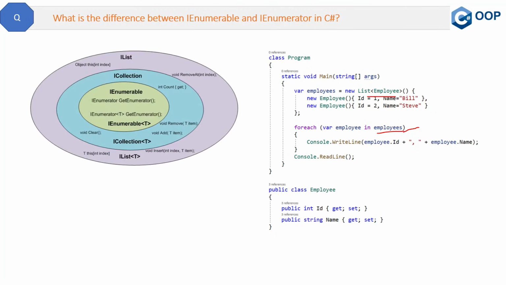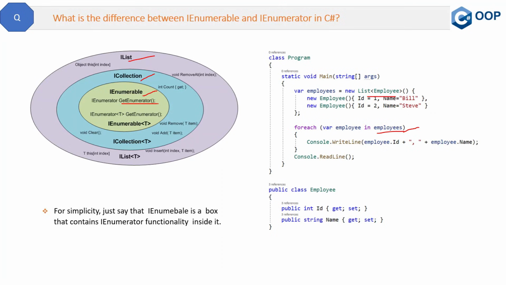See, in this diagram you can relate to it. At the top we have this IList collection, then we have ICollection inside it, and then we have this IEnumerable, which is then using the GetEnumerator method of the IEnumerator interface. So for simplicity, you can just tell the interviewer that IEnumerable is like a box that contains IEnumerator functionality inside it. So that is the answer.